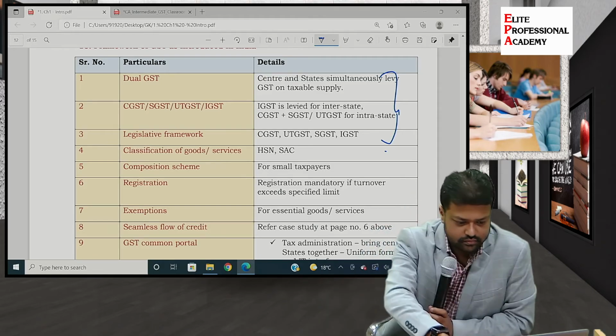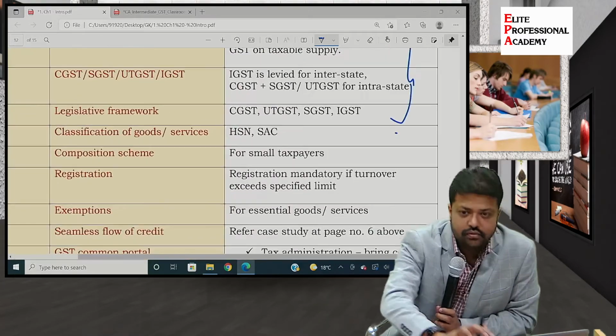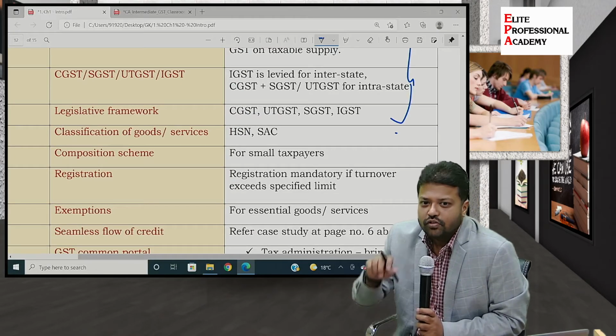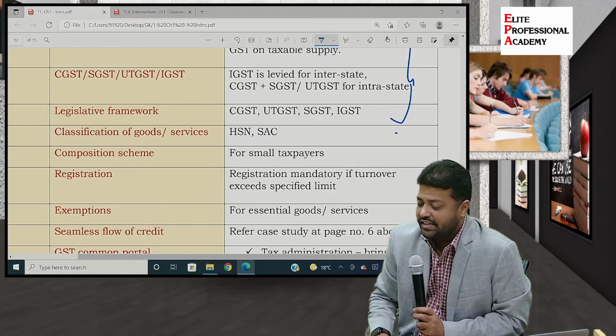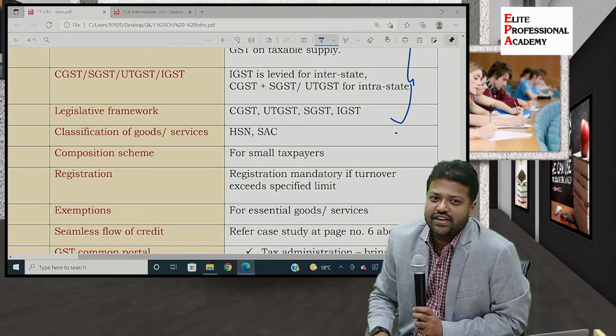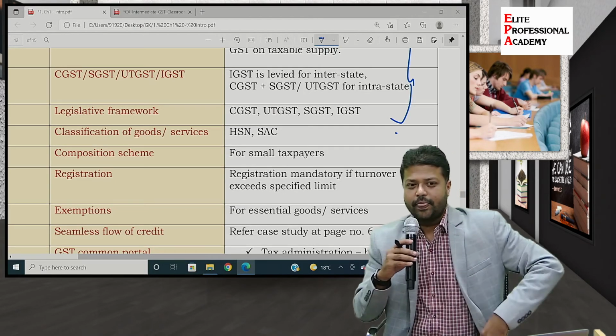Classification. HSC, HSN, SSC. What is HSN? Come on, tell me the full form of HSN.